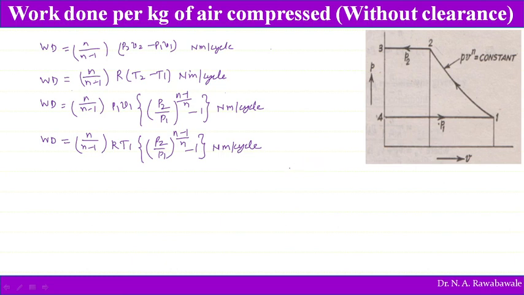So these are the various forms of work done per cycle in Newton meter per cycle when the air is compressed in a compressor having no clearance, or without clearance.